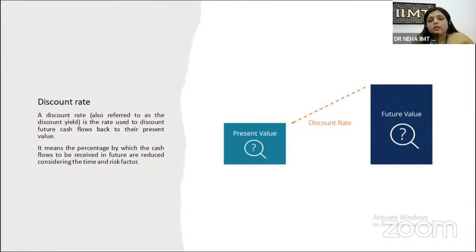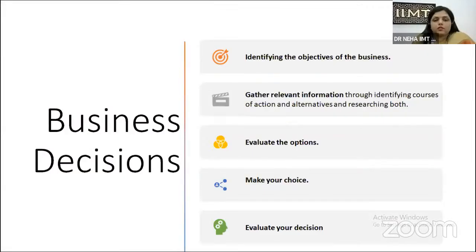If I have to calculate the present value of future money, the rate I use is known as the discount rate. So discount rate is the only factor that enhances the importance of discounting technique in business decisions. Because when we talk about the relationship between discounting technique and business decisions, discount rate plays a very important role. Discount rate specifically provides the net present value of your future cash flows. Now, what is that net present value? We are going to discuss it in the next slide.